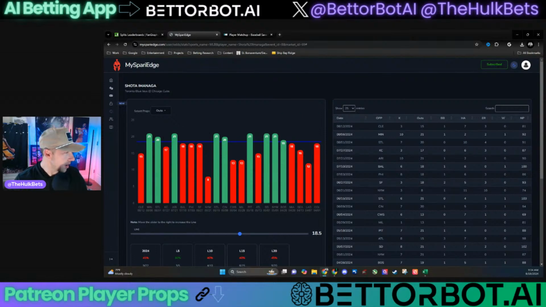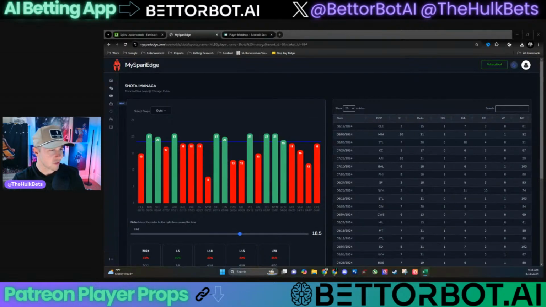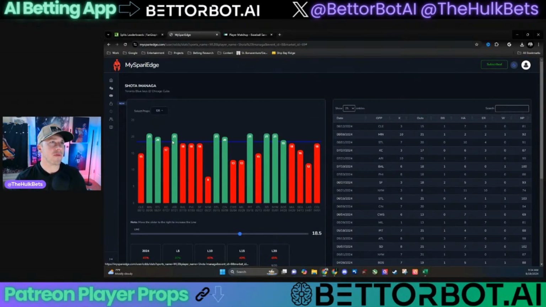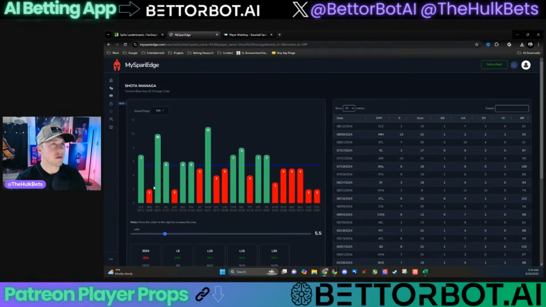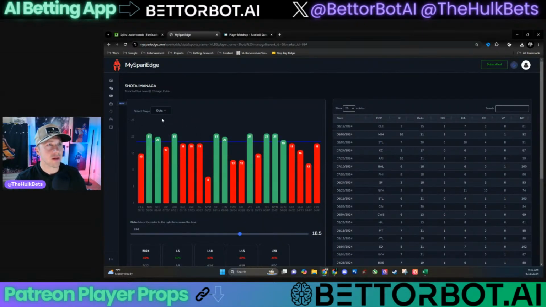Let's see what Shota's looking at today. Toronto batting only .222, so I'd like to see that be a little bit higher. If I'm going to take the under on an outs prop, I want to see that the guy's getting rocked a little bit. I want to see that he's giving up a lot of hits, giving up a lot of runs. Is that earned runs? Oh, hits. I think there's just better plays out there. Again, could these guys absolutely get deep into pitch counts?